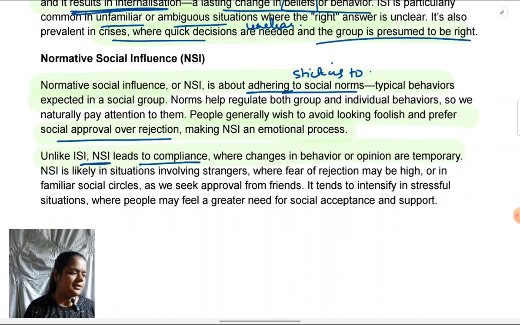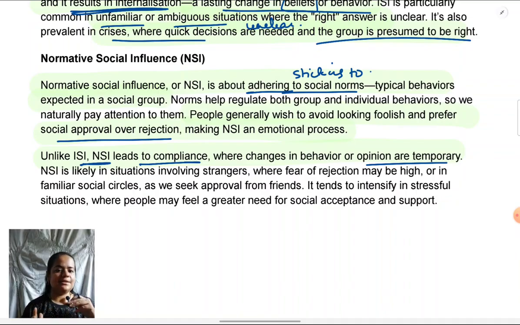In the paper, they can give you some type of scenario or directly ask you what could be the explanation for compliance in particular. In that case, you should be able to link it to NSI. So, change in opinion will be temporary. In the example which I gave, saying that democracy is wrong is just temporary. The moment this argument ends, I'm back to my original opinion, and I was always. I did not really shift, but I will express it also once this argument ends. If anyone asks me what is right or wrong, I will say democracy is right.